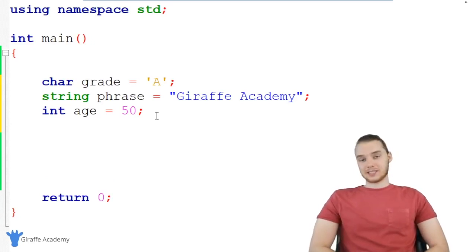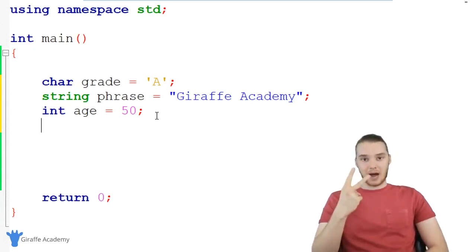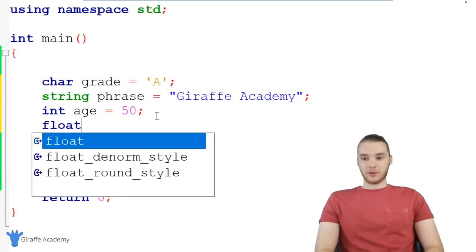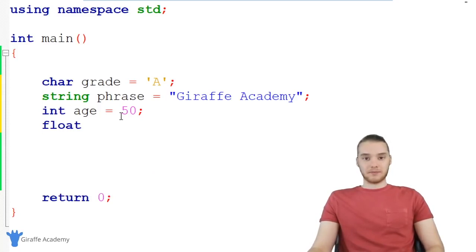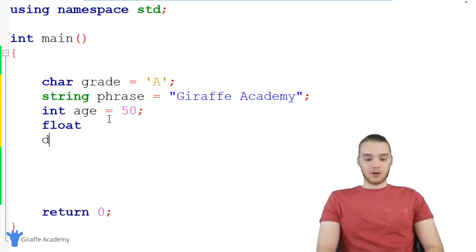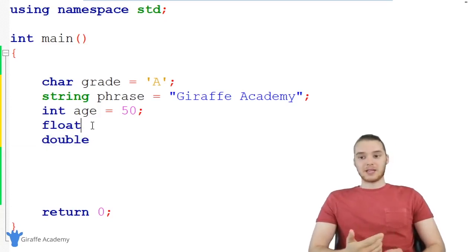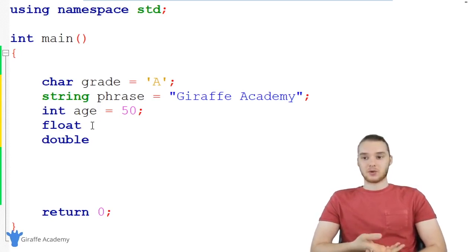If you want to work with a decimal, you have two basic options. There are two data types that represent decimals in our programs. The first is called float, and this basically stands for floating point number. The second one is called double. Now you'll hear different people talk about these different data types. The main difference is just how many decimal points they can store.